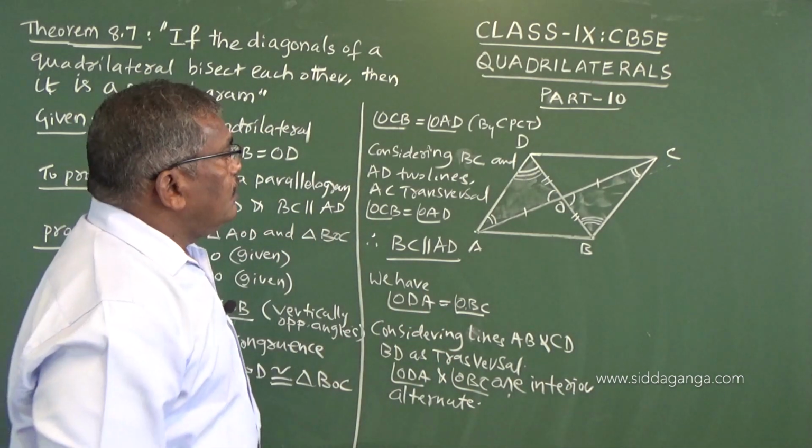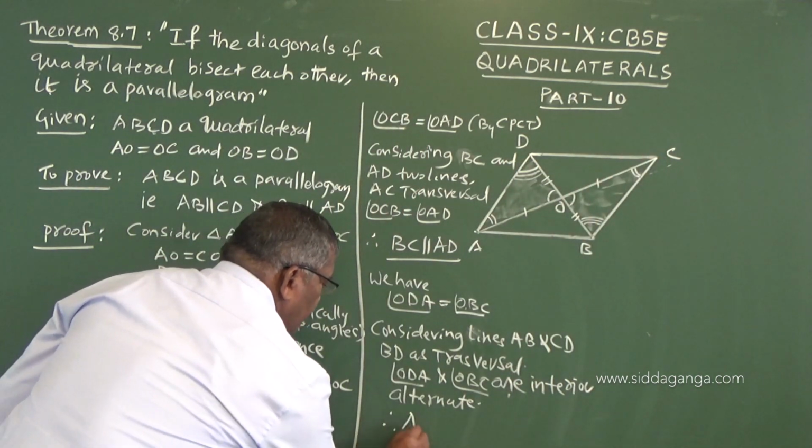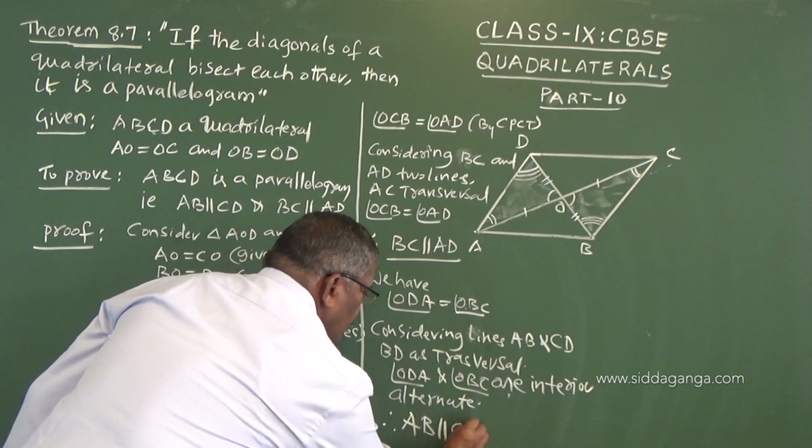So when they are equal, therefore we can say AB parallel to CD.